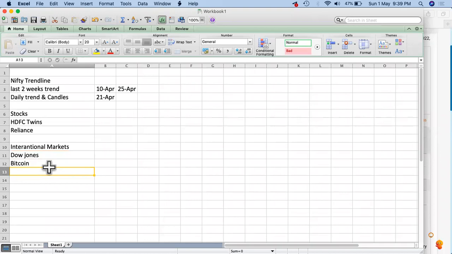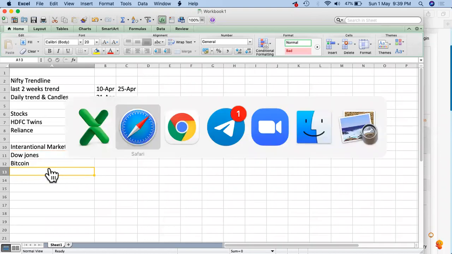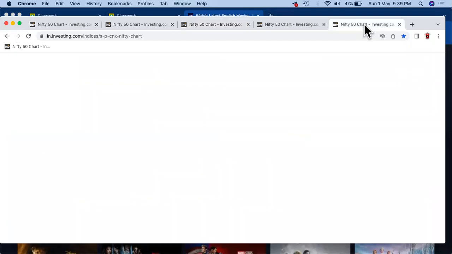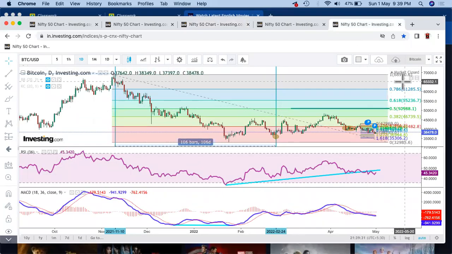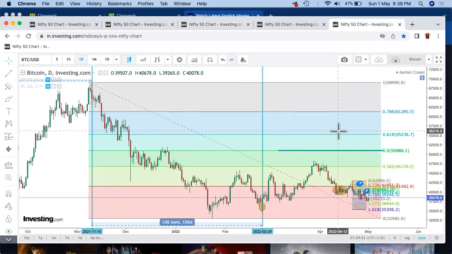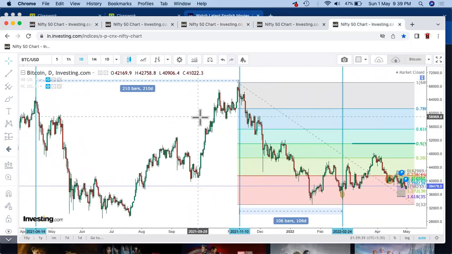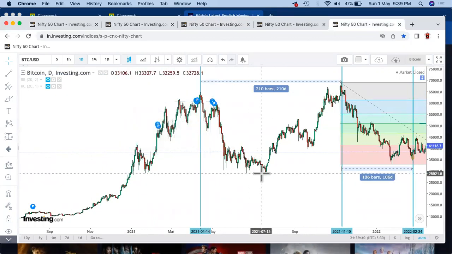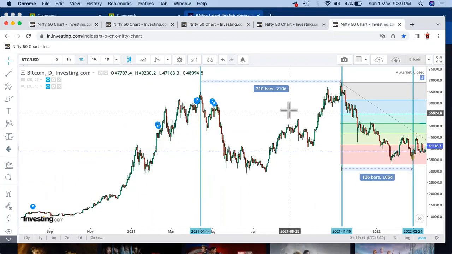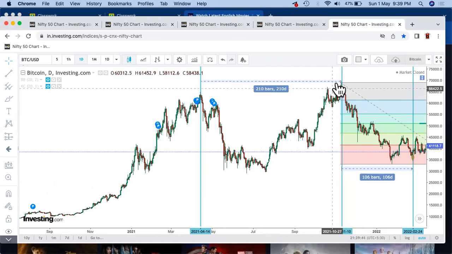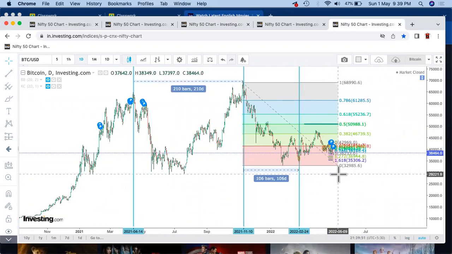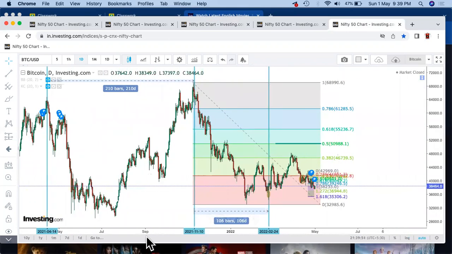Second is about Bitcoin especially I'm taking. Why? Because there are a few clients who had been discussing Bitcoin with me, right? So Bitcoin, again, if you see, there was a huge high, then the market did fall down further, and people were very positive about that. Again, the same thing did happen. It crossed the previous high, and then from here again it dropped down. It is now taking the support above the previous lows.